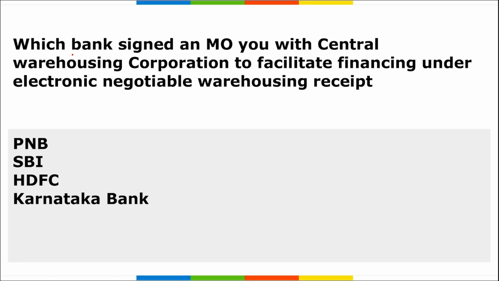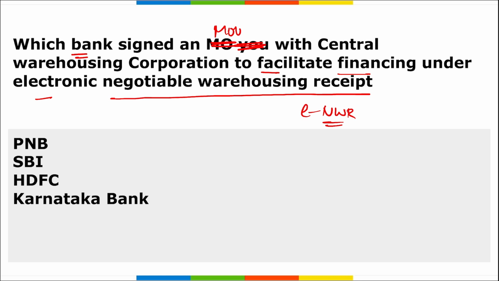Moving on, next news. Which bank signed an MOU with Central Warehousing Corporation to facilitate financing under the Electronic Negotiable Warehousing Receipt? That is your ENWR receipt. So remember, it is your Punjab National Bank, that is PNB, that has signed an MOU with Central Warehousing Corporation to facilitate financing under ENWR, that is your Electronic Negotiable Warehousing Receipt.